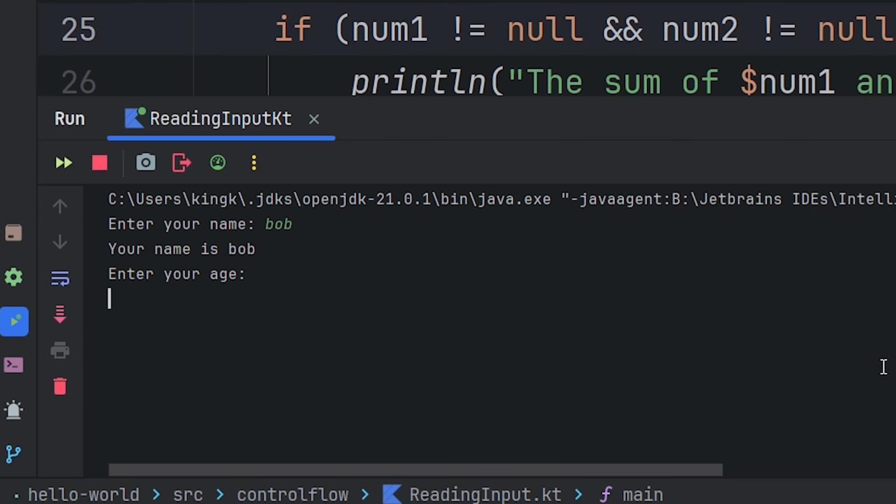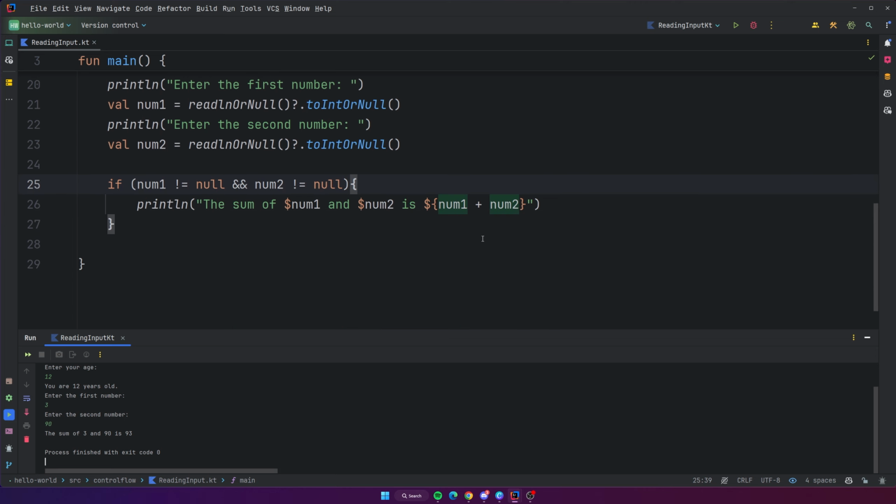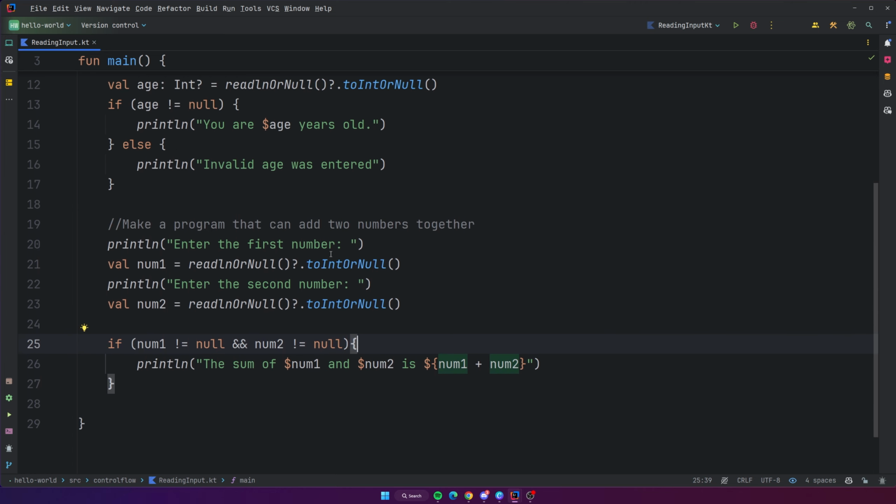So we're going to say enter your name Bob, we're going to say 12, and then we're going to put the first number, we're going to say 3, and then the second number is 90, so there we go. The sum of 3 and 90 is 93, so it works perfectly. Pretty cool, right? Let me show you now how you can make this a little more advanced.